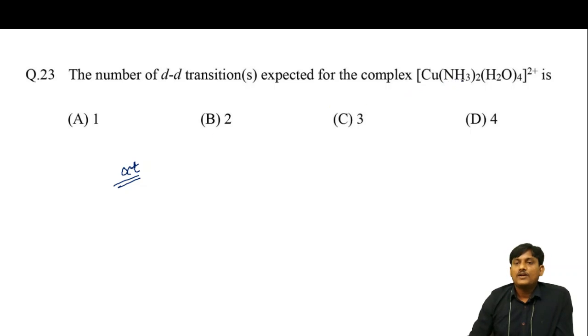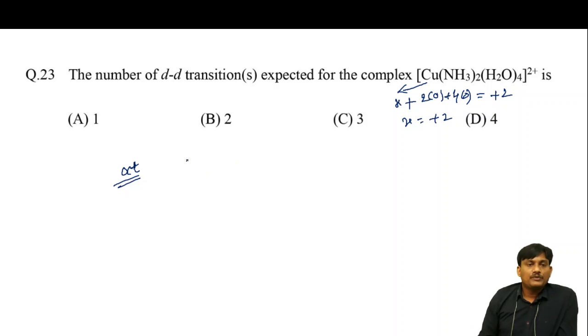Here, the oxidation state of Cu is +2. The total charge is +2, and let the charge on copper be X. Ammonia and H2O are both neutral ligands, so it will be 2 into 0 plus 4 into 0. So X is equal to +2.